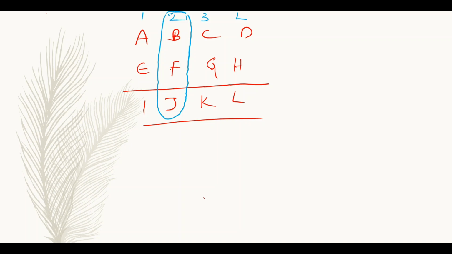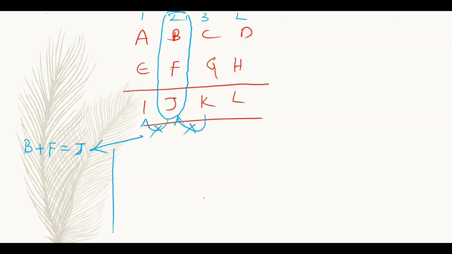If there is no carry from third column to second column and there is no carry given to first column, then second column can be represented as B plus F is equal to J. When is this possible? If this second column is not giving any carry to first column, or this third column is not giving any carry to second column, then this is the possible result.